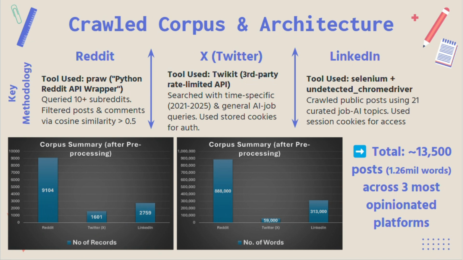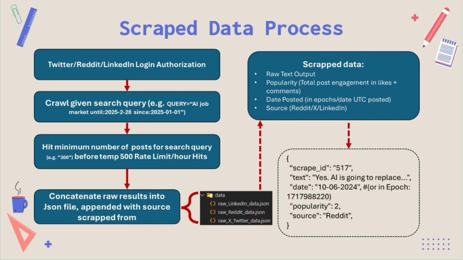So, to start off, we built our corpus by crawling over 13,500 posts from Reddit, Twitter, and LinkedIn, three of the most opinionated platforms for public discourse on jobs and AI. We use APIs, Selenium, and cosine-based filtering to capture only the most relevant and high-signal posts. Once scraped, we pre-processed each post by cleaning, timestamping, and extracting metadata like engagement and platform source. This gave us a structure-ready JSON dataset.